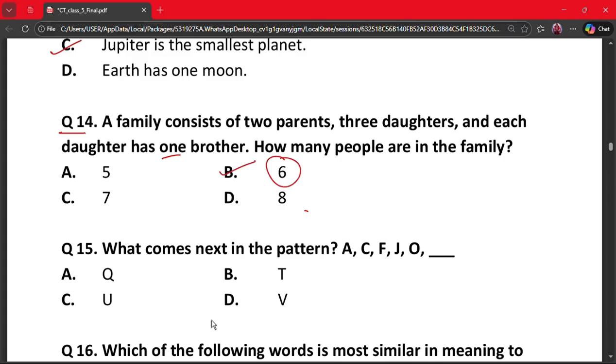Why? Because 3 daughters share the same brother. So children is 3 daughters and 1 son, that is 4, and parents are 2, mother and father. So 4 plus 2 gives us 6.